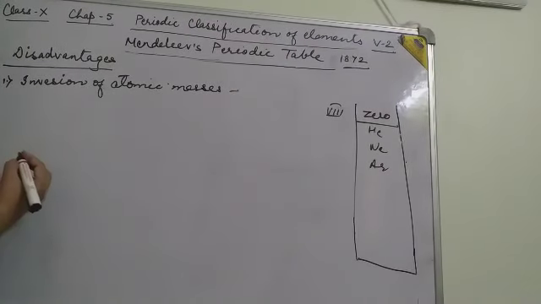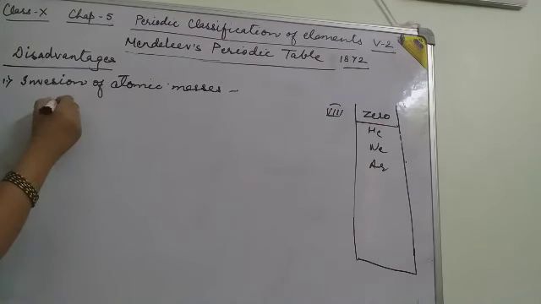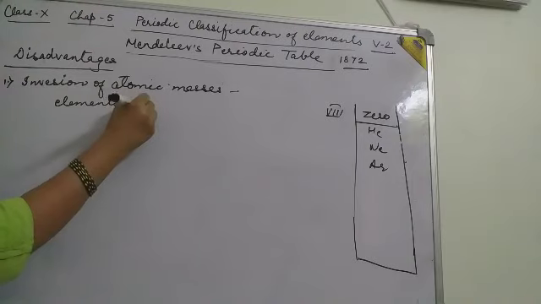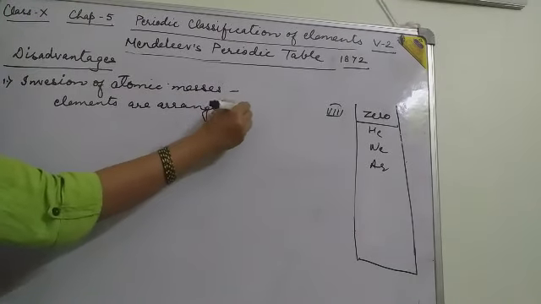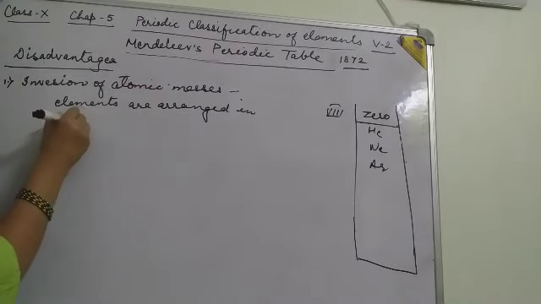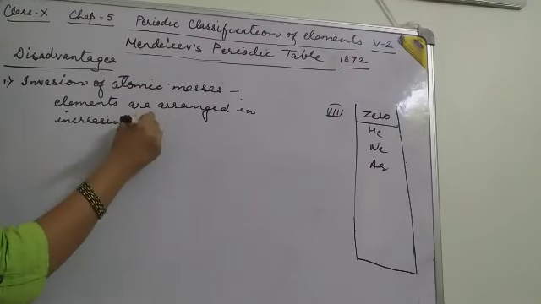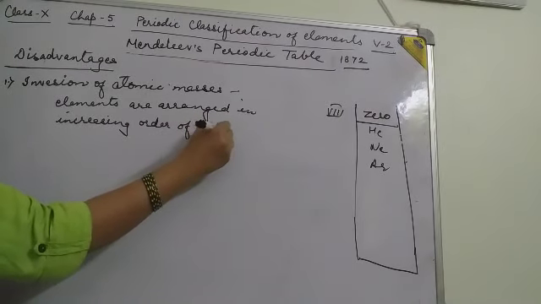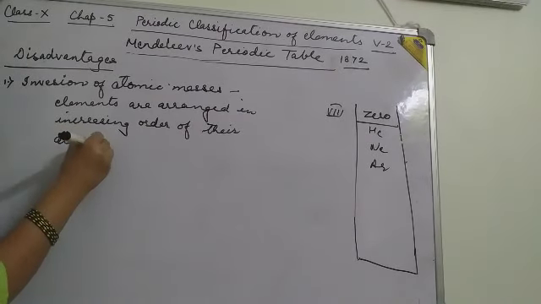According to Mendeleev's periodic table, elements are arranged in increasing order of their atomic masses.